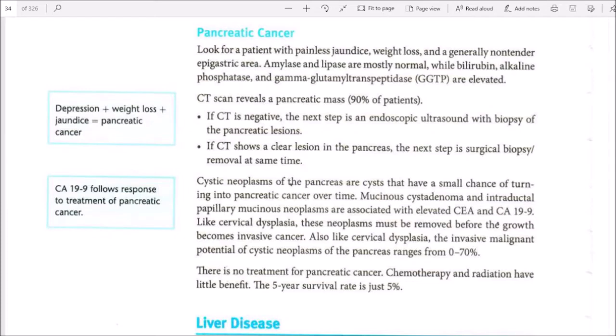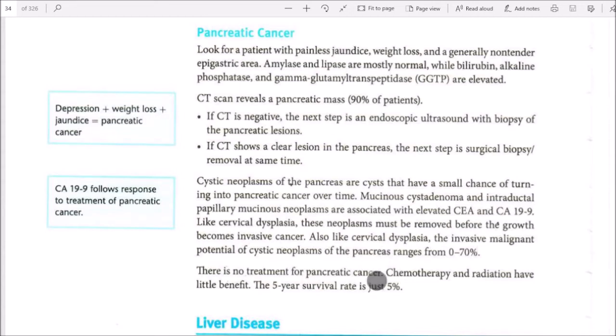Now, cystic neoplasms of the pancreas are cysts that have a small chance of turning into pancreatic cancer over time. Mucinous adenoma and intraductal papillary mucinous neoplasm are associated with elevated CA19-9. Like cervical dysplasia, these neoplasms must be removed before the growth becomes invasive cancer. Also, like cervical dysplasia, the invasive malignant potential of cystic neoplasms of the pancreas ranges from 0 to 70%.